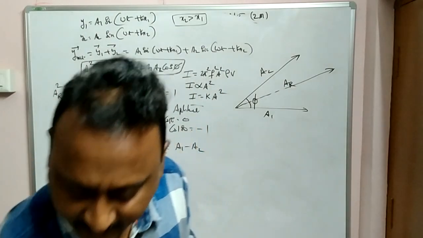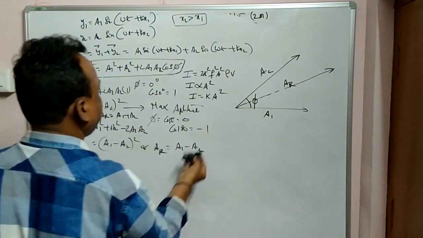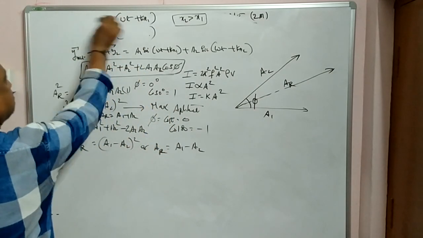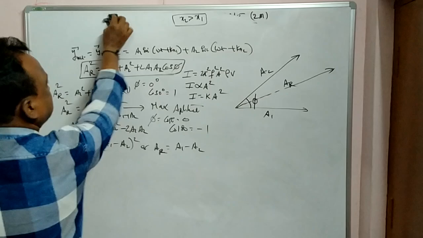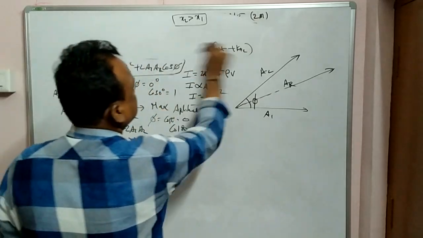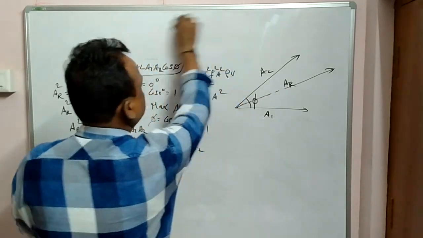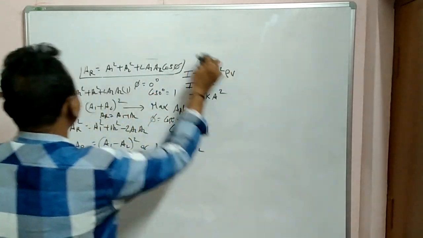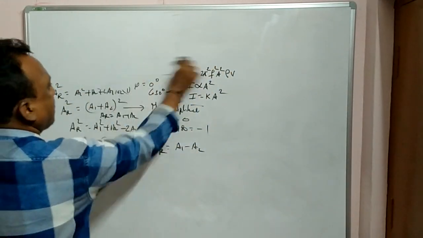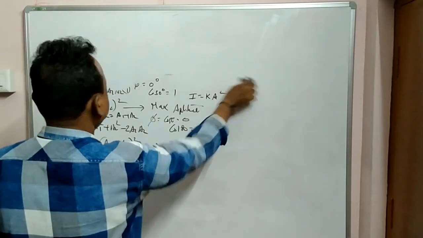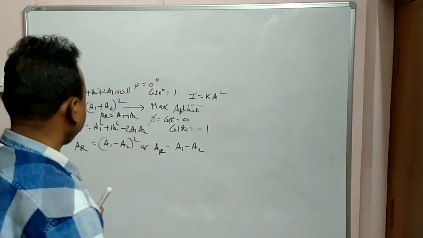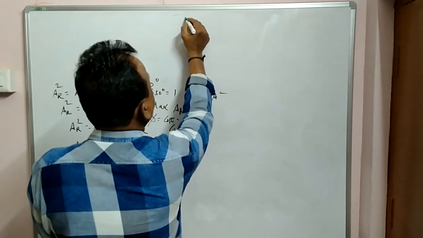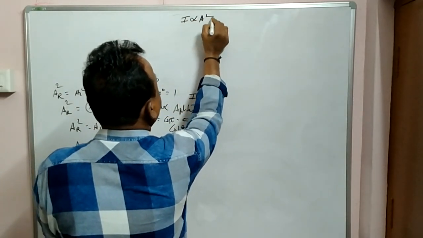Same thing you can apply for intensity of the light waves. I am writing this equation, please copy it. Please note down. See how intensity comes. As I said just now, intensity is directly proportional to a square.